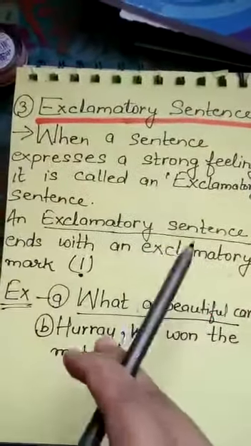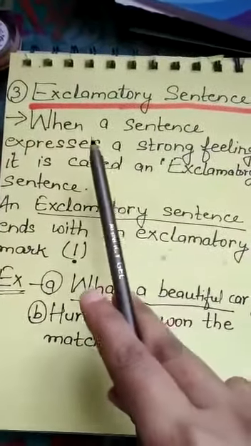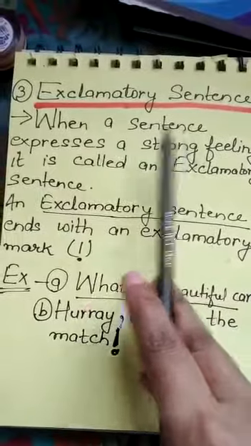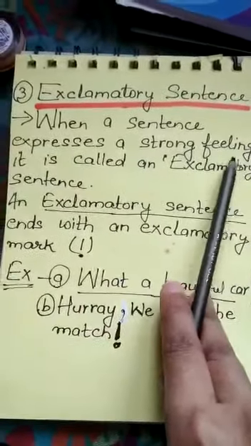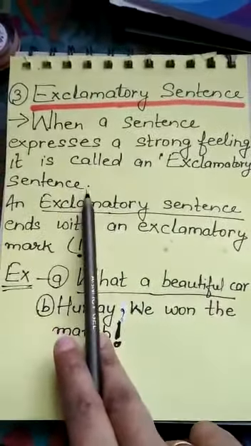So, what is an exclamatory sentence? When a sentence expresses a strong feeling, it is called an exclamatory sentence.